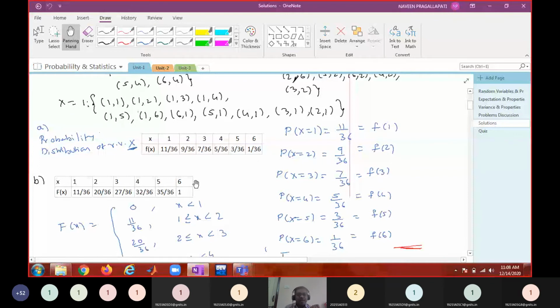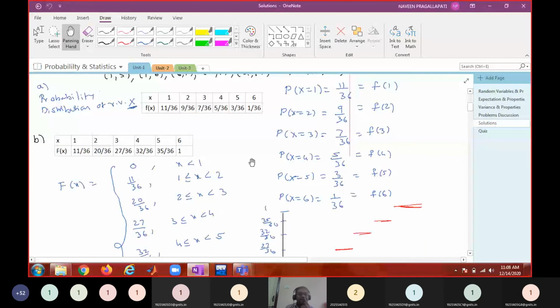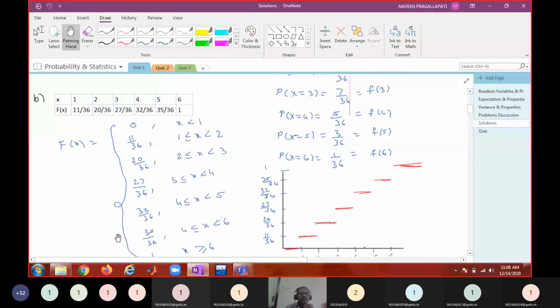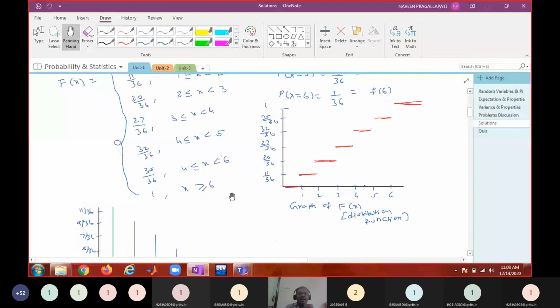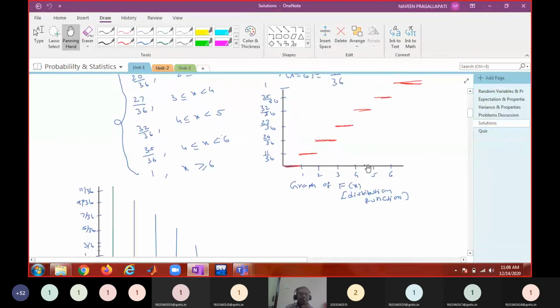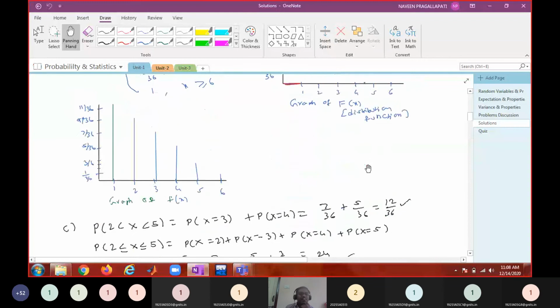Okay, and make sure that the sum of these probabilities is 1. Before going to the solution, make sure that yours is a distribution table. In the second part, you're asked to determine the cumulative distribution. Cumulative distribution we have seen, that is nothing but the sum of the probabilities, and this is the graph of the cumulative distribution. And this is the graph of the probability function.